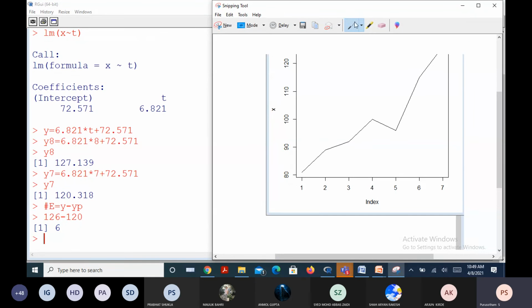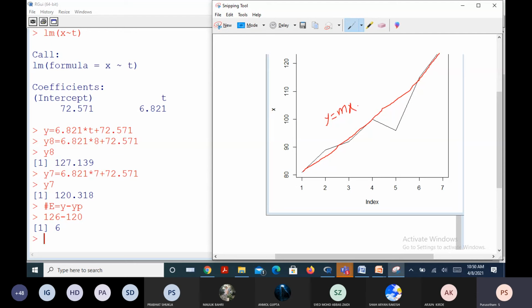Let us suppose you are going to draw one straight line like this. If your seventh day point is exactly lying on this regression line, that is y equal to mx plus c, or ax plus b.